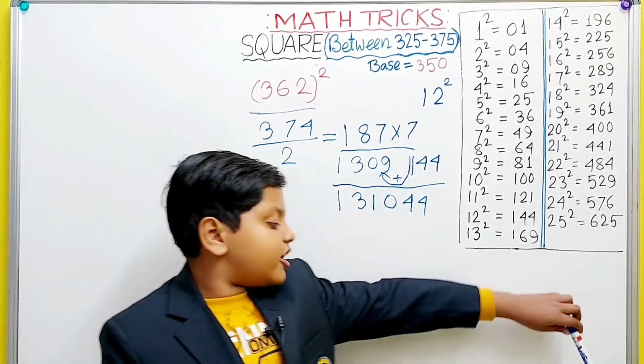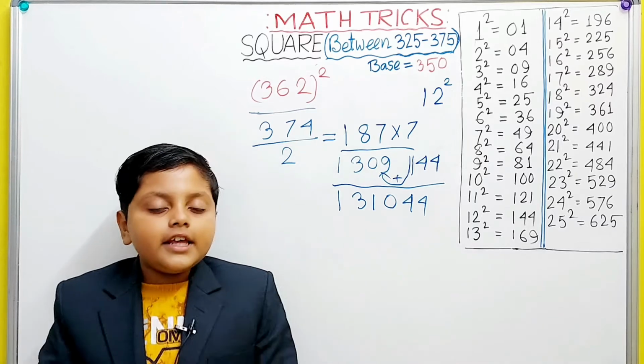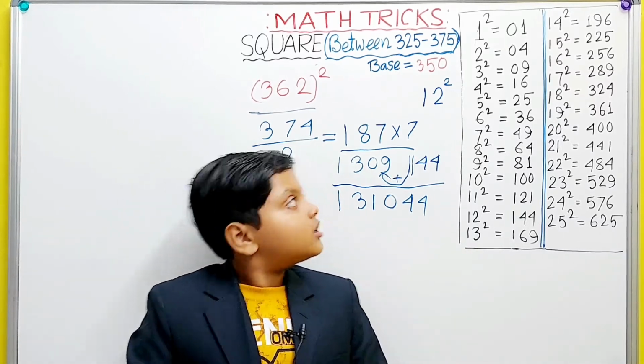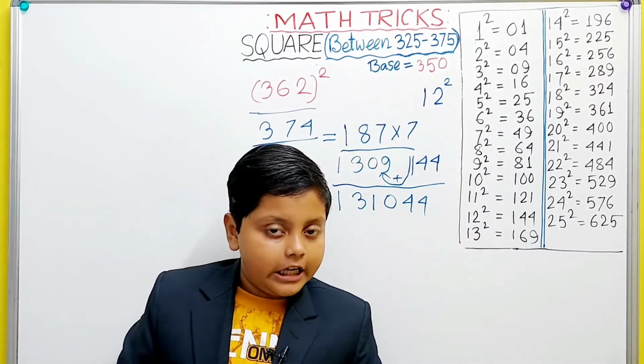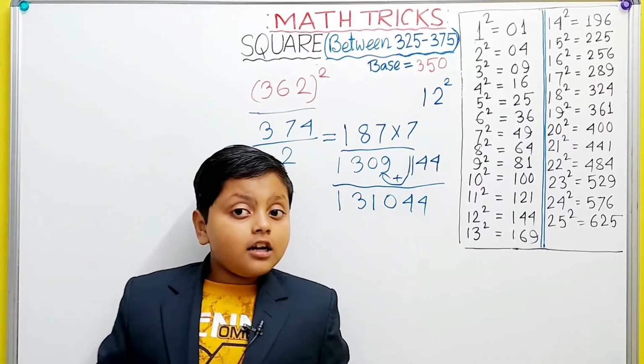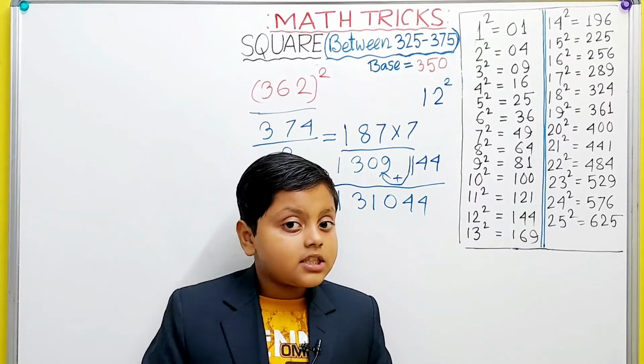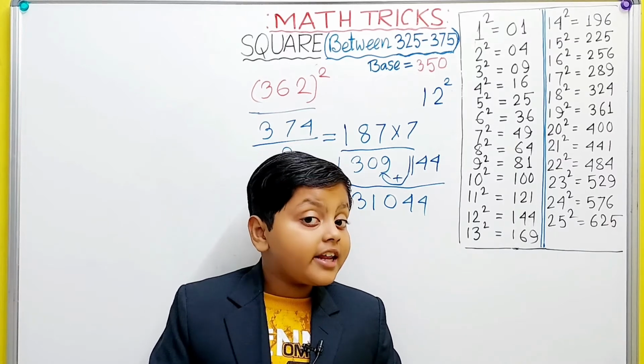Now you can go on with this for any number you like, from 325 to 375 in your mind, and do a lot of practicing at home because these are going to get very, very tricky.